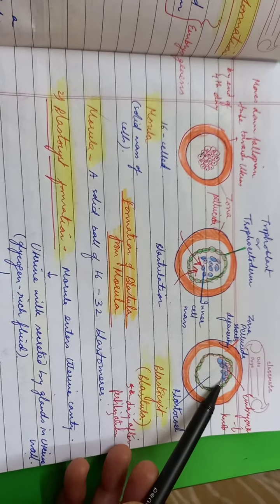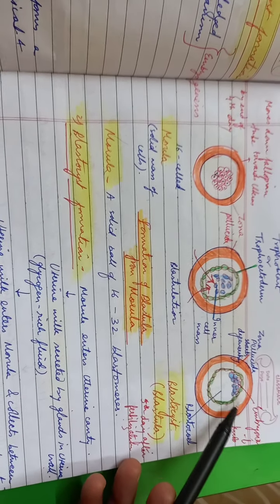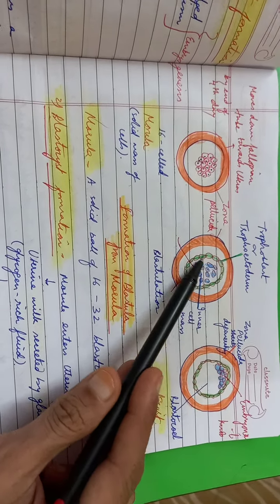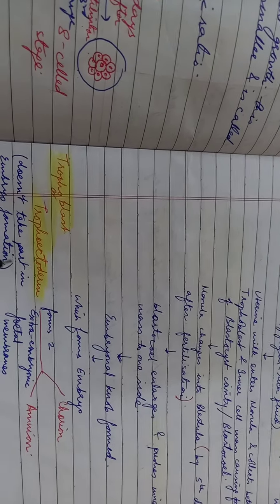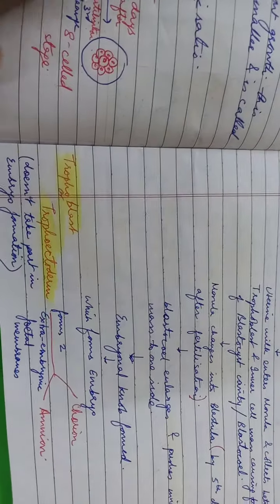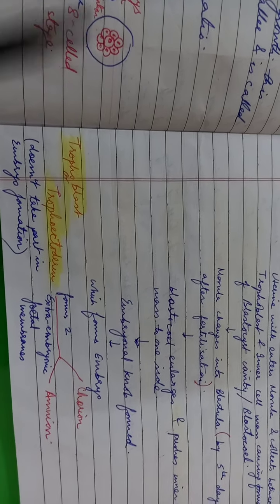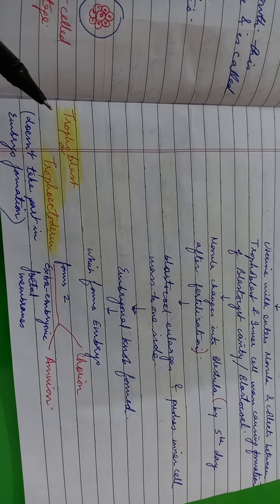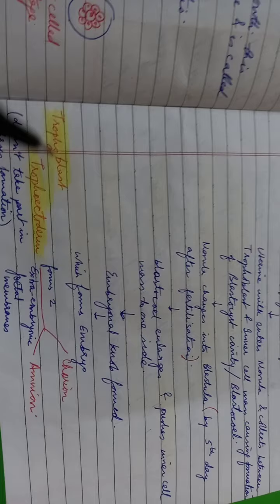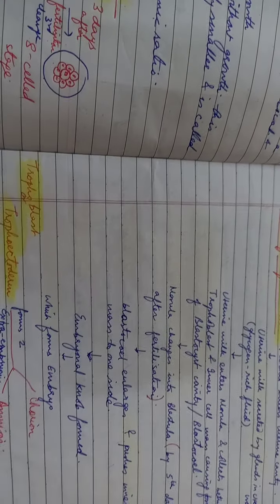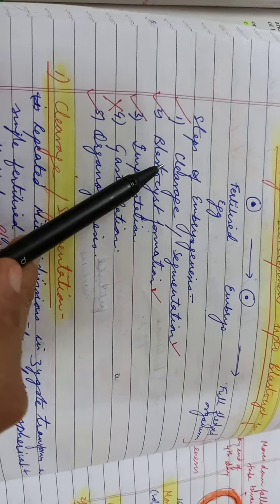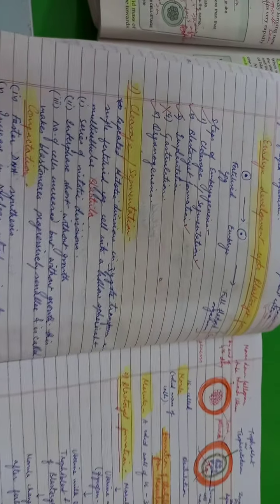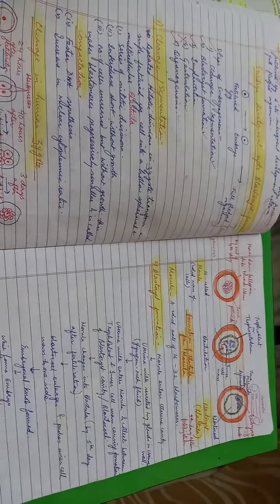Then the most important thing is the embryonal knob. When it is formed, this only will form the embryo or the baby. All right. And what is this trophoblast going to do? The trophoblast, also called trophoectoderm, will not take part in the embryo formation, but it will form two extra embryonic membranes outside the embryo, the fetal membranes, and we call them chorion and amnion. So this is the first and second step only. I have discussed only cleavage or segmentation and the blastocyst formation in these two pages. The changes are very, very simple, children.